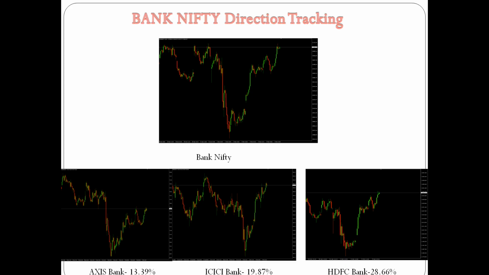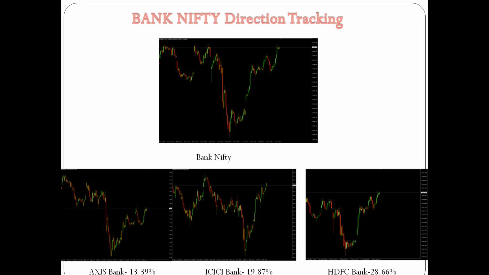In simple terms, if all 3 banks are facing a similar direction, it will definitely be reflected. Based on this we can see the trend.